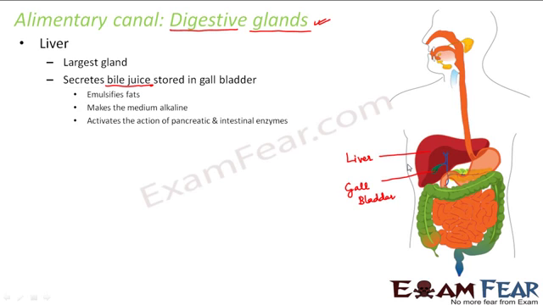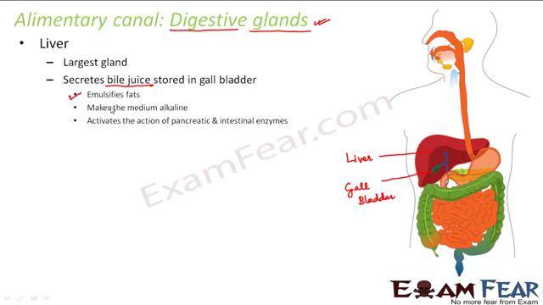What does the bile juice consist of? The bile juice consists of the bile pigments as well as some enzymes. This bile juice is secreted by liver, but it is stored in the gallbladder. Now, what is the function of this bile juice? It helps in emulsification of fats. That means in the digestion of fats, when the complex fats are converted into the simple fatty acids, this bile juice helps it. It actually does not digest it, but it helps it. How does it help? We will see that in the later slides.